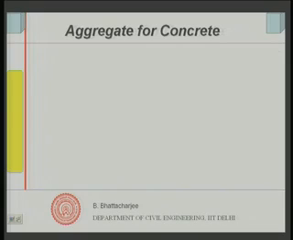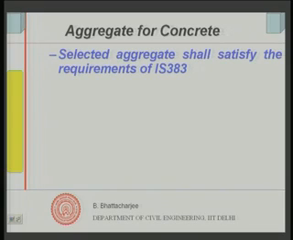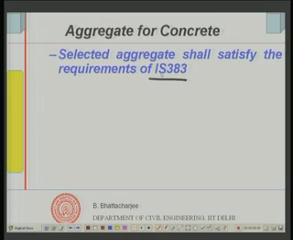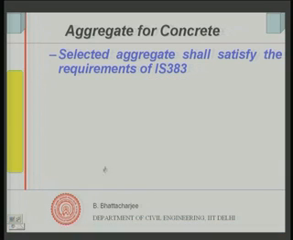Let us see how we go about selecting aggregate. First thing is, aggregate should satisfy the requirements of IS 383, which is the code meant for aggregate. So, we will say a coarse aggregate or fine aggregate, it should satisfy the requirements of IS 383, that is the first requirement. Let us see what are the specific requirements that we are talking about.